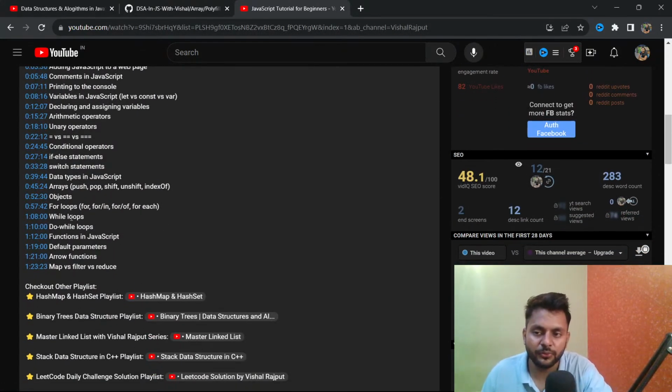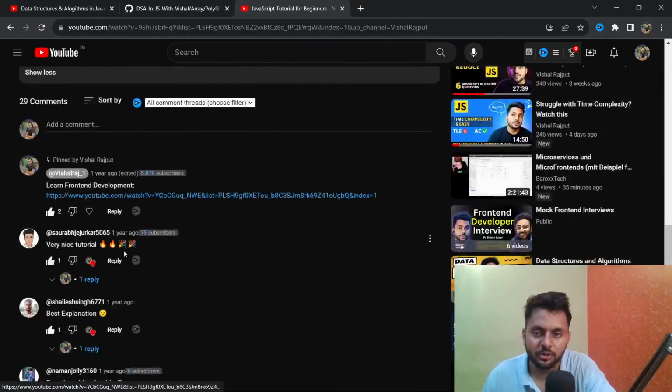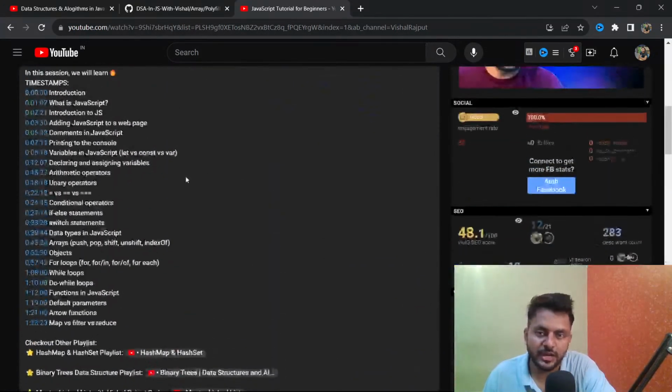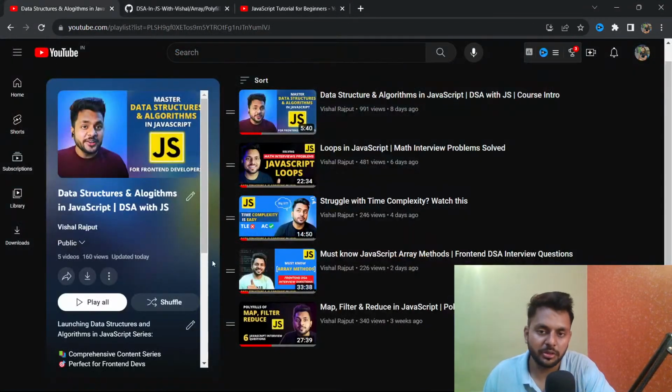Understand array, object, for loop, while loop, do while, function, default parameter. Lots of you do not understand what a default parameter is, how to pass a default parameter, and what the difference is between a parameter and an argument. Most of you don't know the difference between an arrow function and a normal function. So these can be questions that you are not sure about. I highly suggest you check out this video and complete it. After that, access all this course.